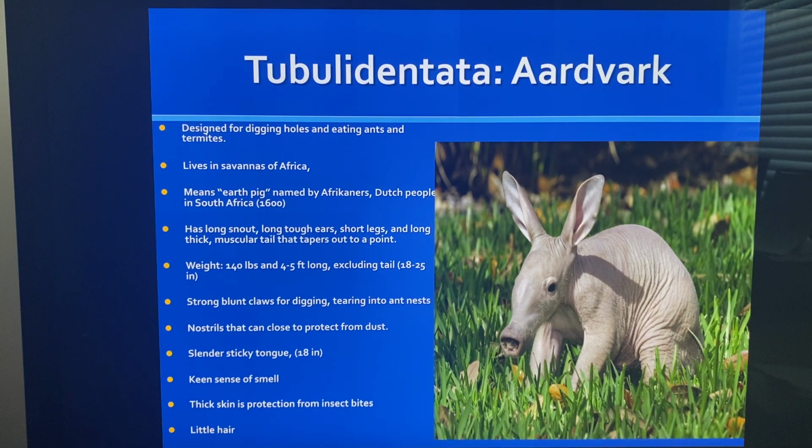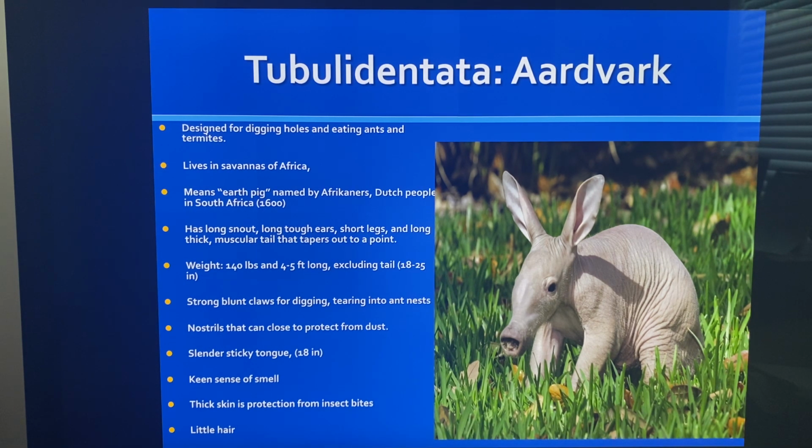So, Tubulidentata. Tubulidentata are aardvarks. They're designed for digging holes and eating ants and termites. You can imagine, they can eat ants and termites with all that snout there. They live in the savannas of Africa. Their name means earth pig. And the aardvark was named by Afrikaners, Dutch people in South Africa in the 1600s. They said they looked like an earth pig.